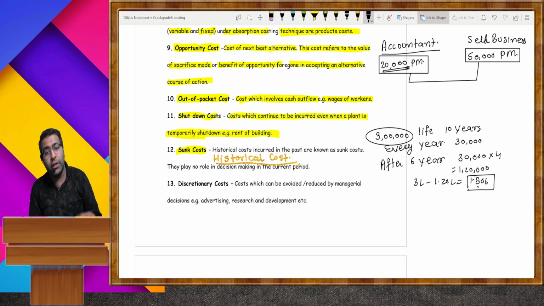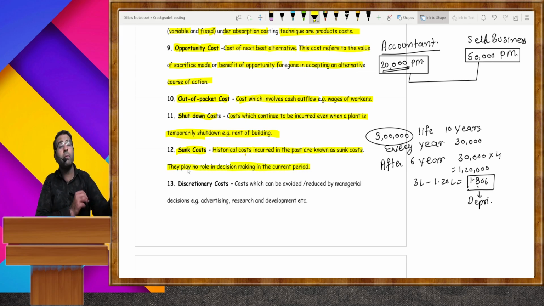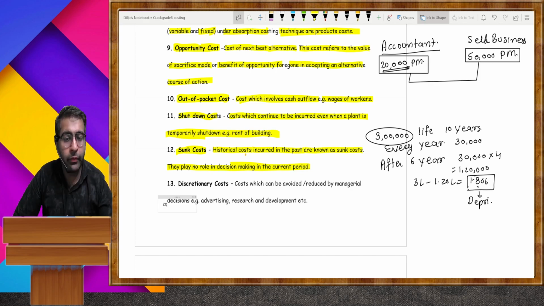Cost which is fully sunk. And this 1 lakh 80,000 is the depreciation of that product. Cost which is incurred in the past and cannot be recovered in future. Look here. Historical costs incurred in the past are known as sunk cost. They play no role in decision making in the current period. Okay, clear till now?